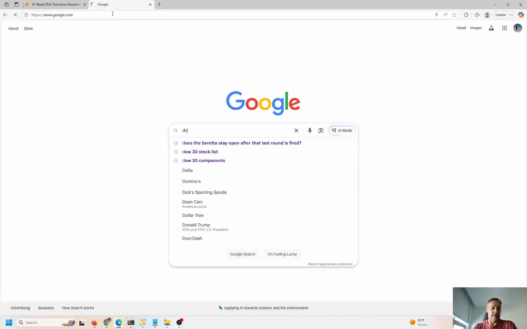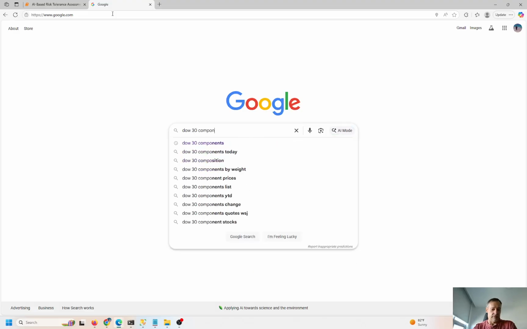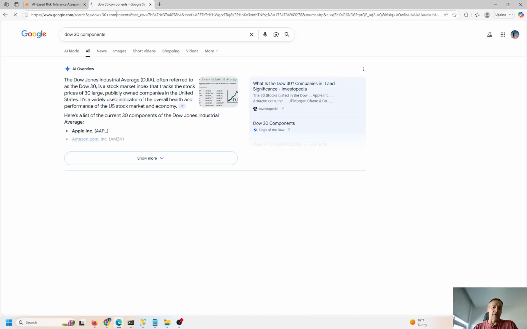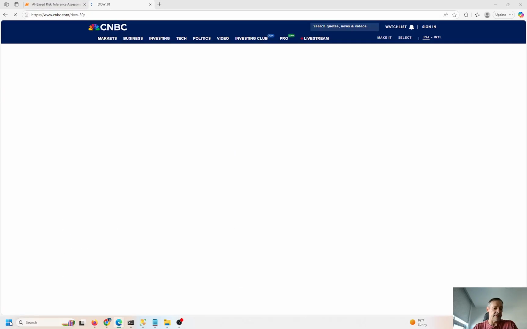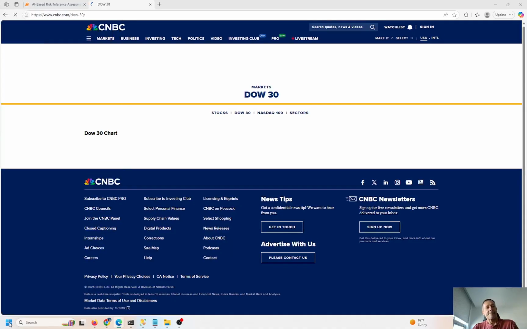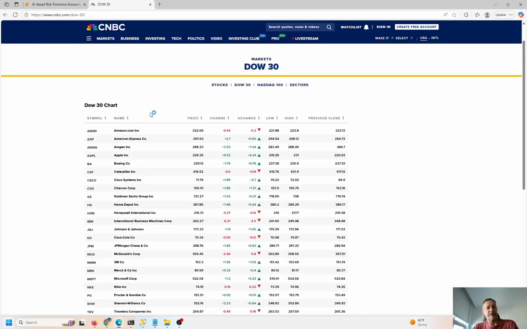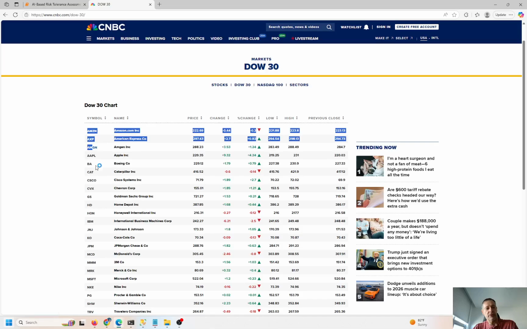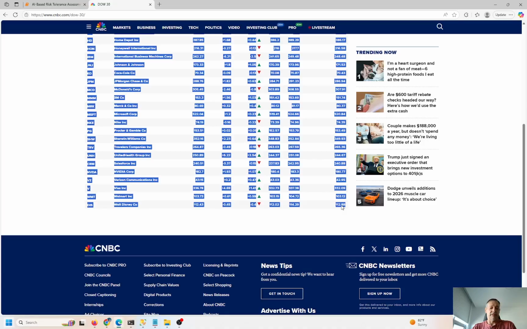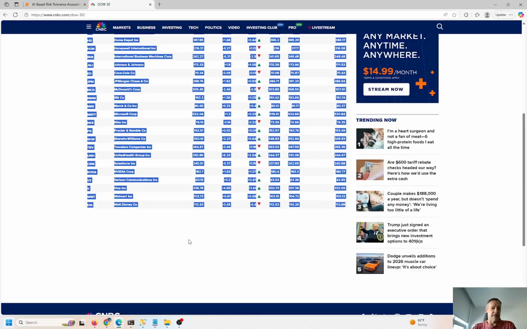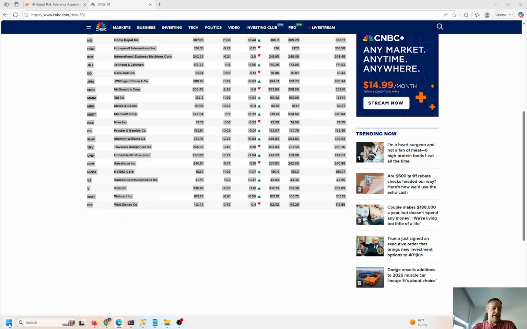Dow 30. All right, and you can copy and paste that. Here's the Dow 30. We can put this into Excel. All right, and put some quotes around these strings. These are all strings, so we do have to put quotes around them, right? So if I go down here, down to the bottom, select, Control C, Control V to paste.